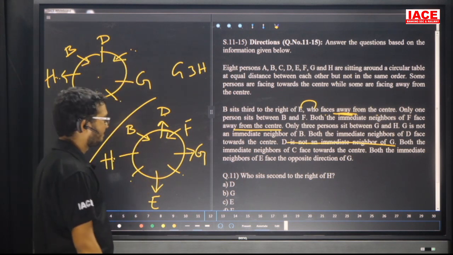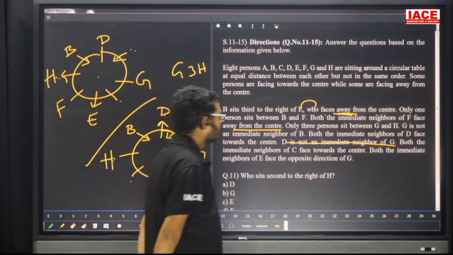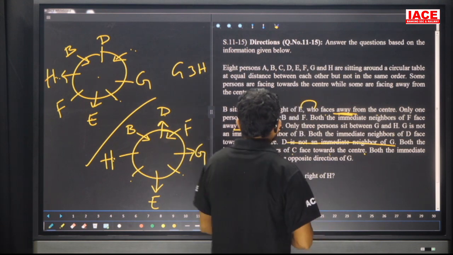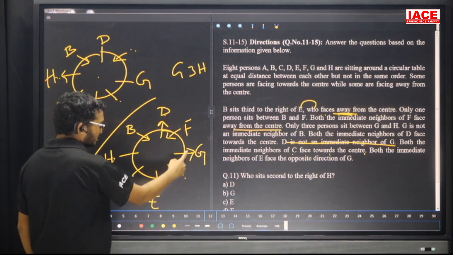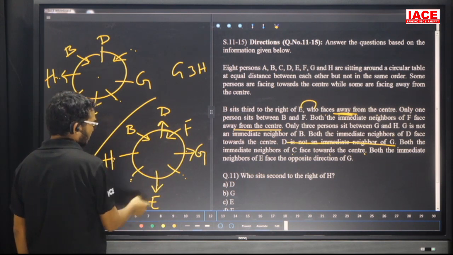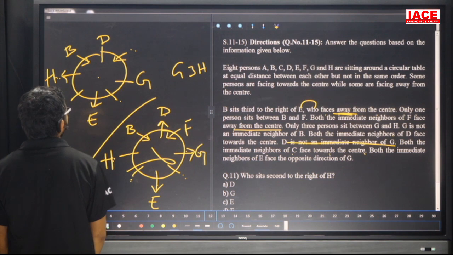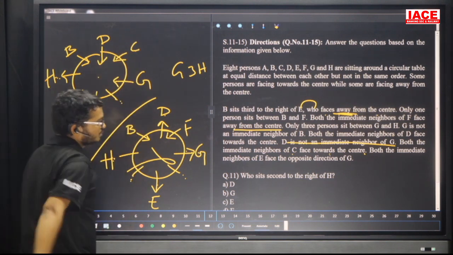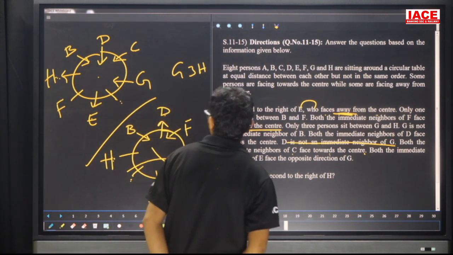Leave it. Next point: both immediate neighbors of C are facing towards the center. If I take C here, both are facing inside, no. C here, inside no, then this possibility is wrong. Both immediate neighbors of C are facing towards the center. Here, no chance. This one is right. C, both are facing inside. Possibility.